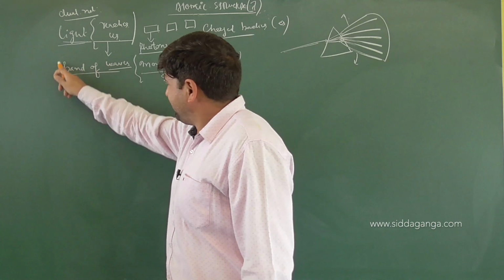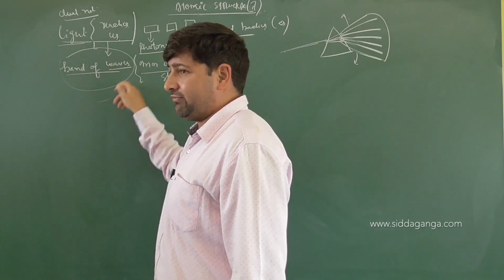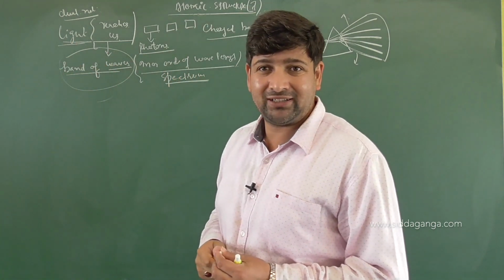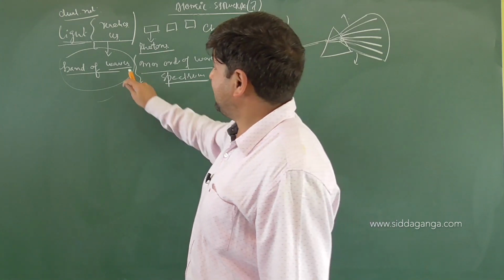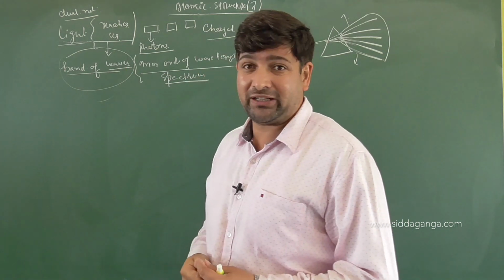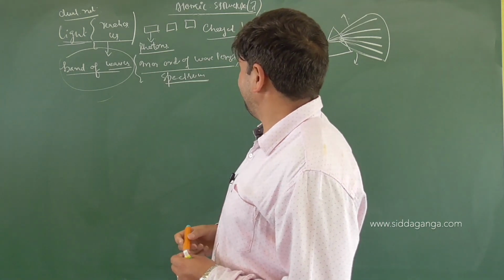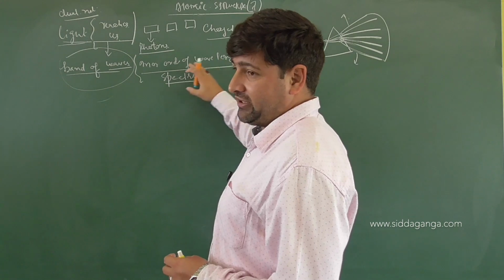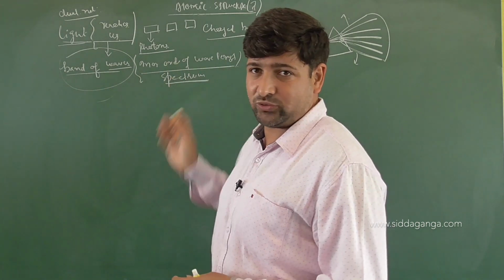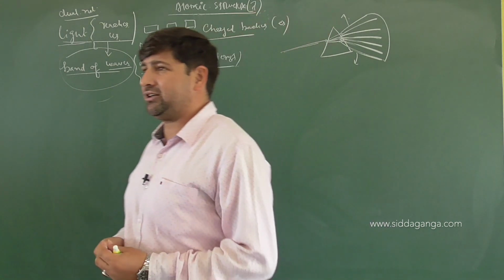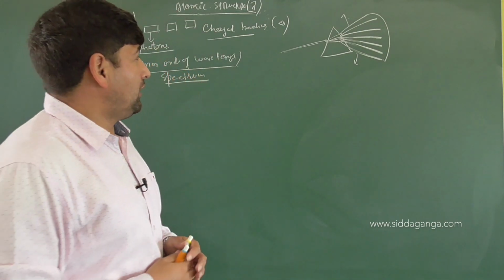So the band of waves that you have in the light, we call those electromagnetic waves, and the arrangement is the electromagnetic spectrum. We have arranged those in terms of their increasing wavelengths, or in terms of their decreasing frequencies or decreasing energies, and so on. These are basic concepts that you have learned in your 10th class as well.